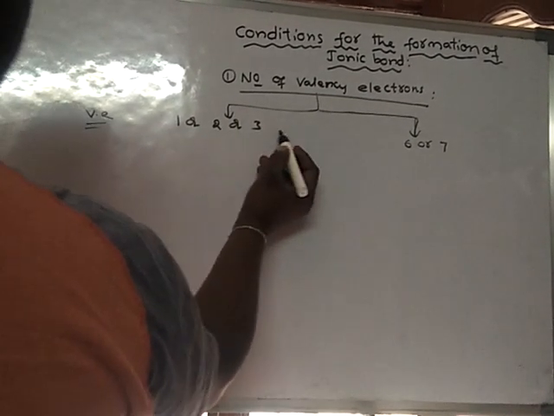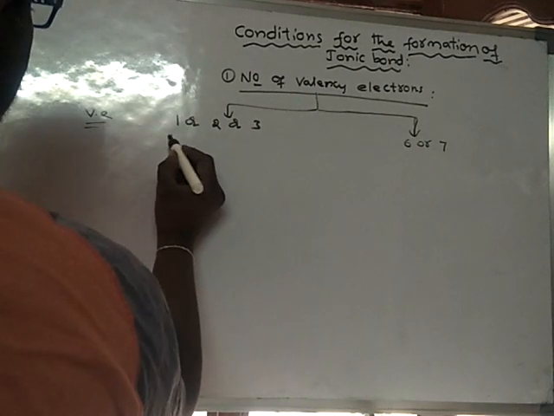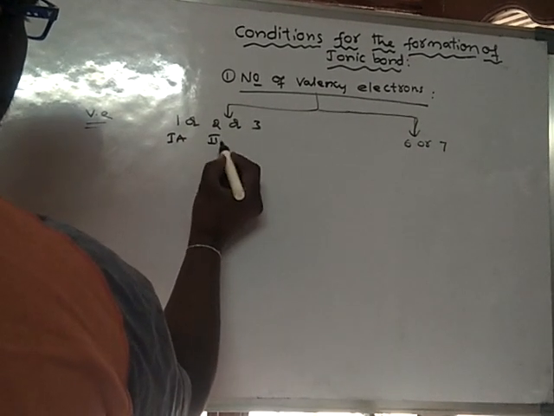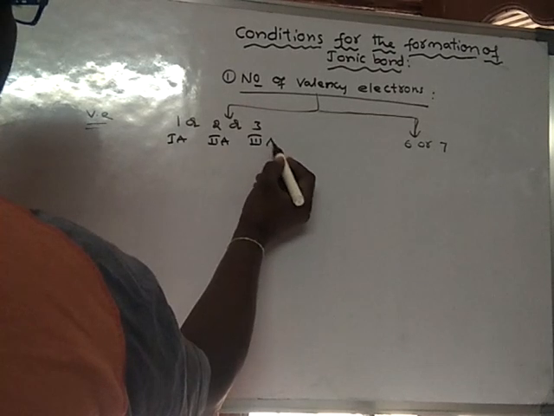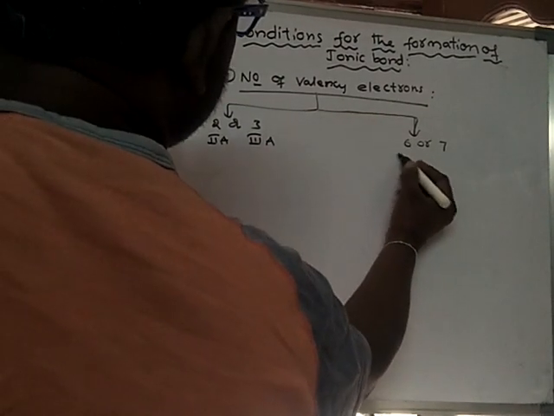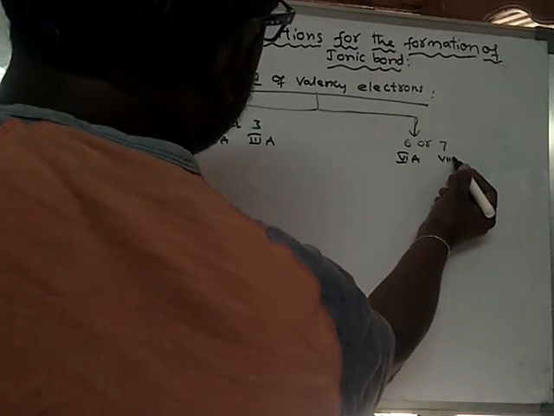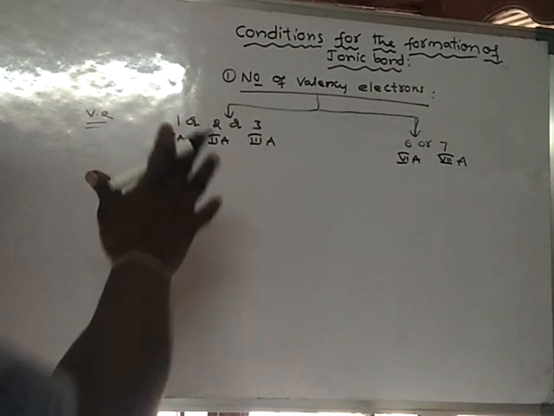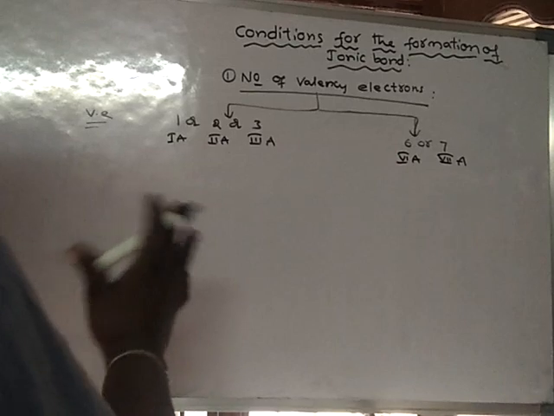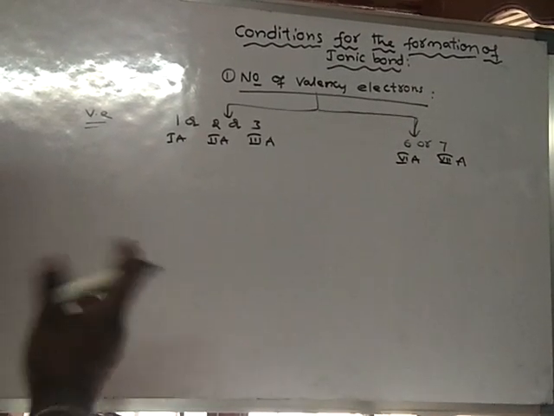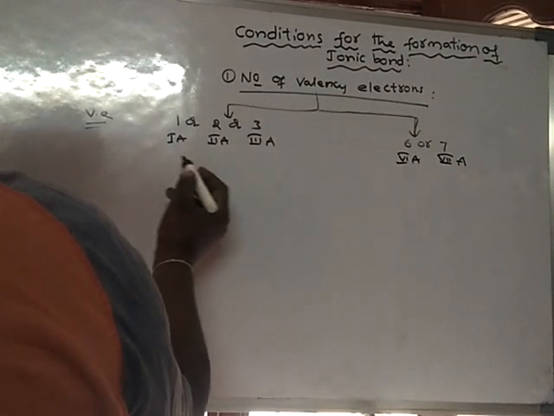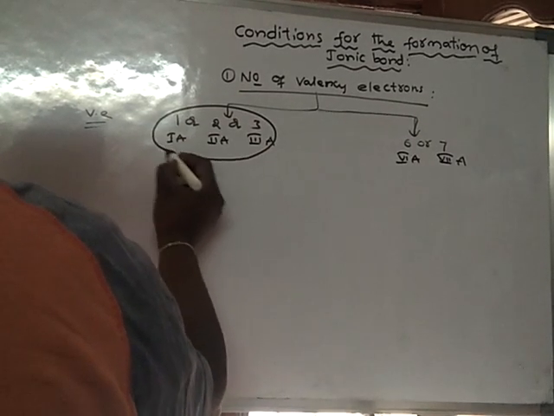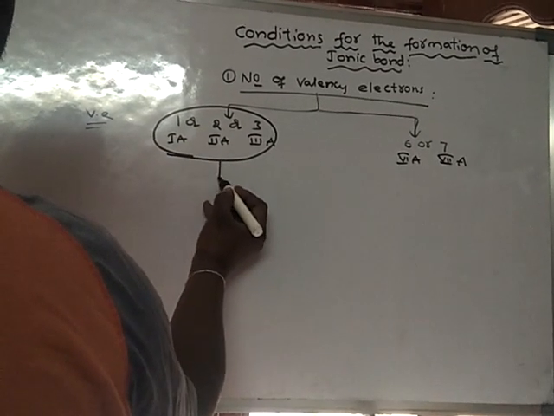So 1, 2 or 3, which elements are these? They are first A group elements, second A group elements and third A group elements. Here, sixth A group elements and seventh A group elements. Between these types of elements, only ionic bond will form.